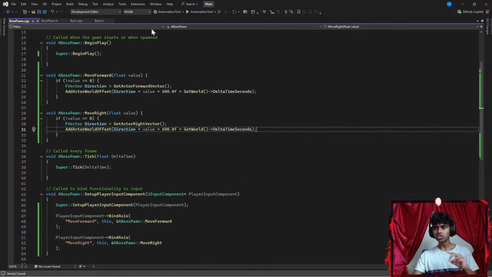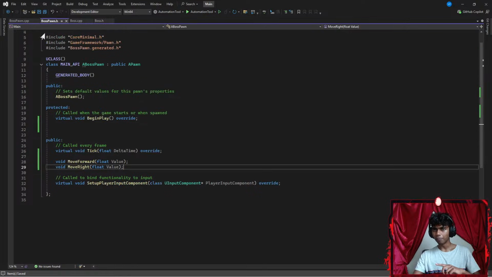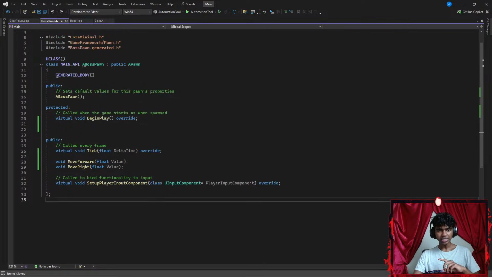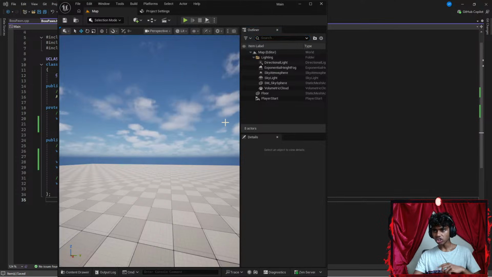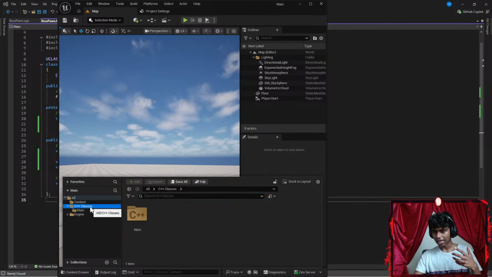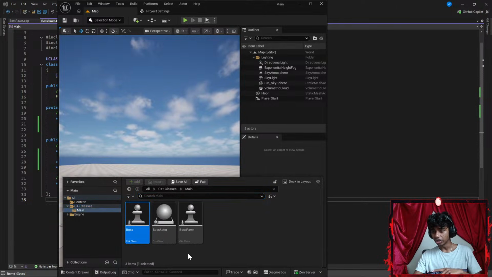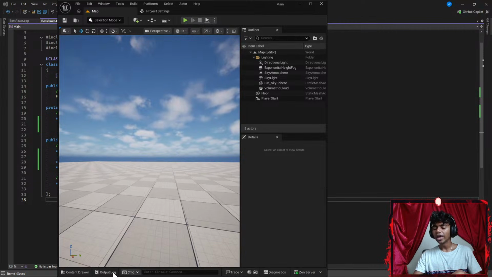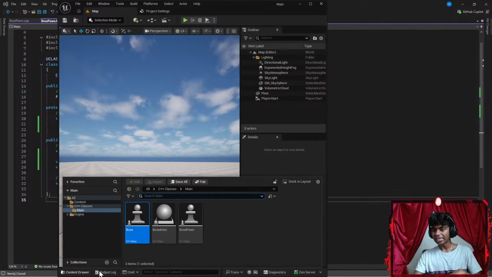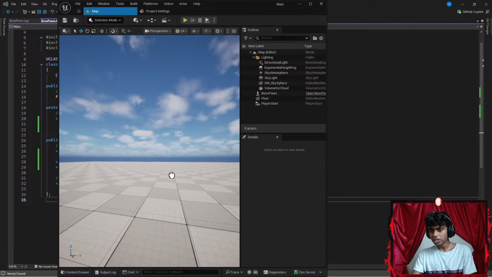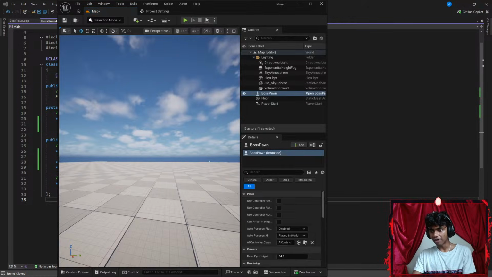Now, I need Control S to save the code and then check if my boss spawn header files are saved. Okay, it is saved. Let's go to my Unreal Engine here. I'm going to go to my content drawer. Let's go to my classes. In my classes, I have a pawn here. I have a boss pawn. Wait, in that case, I already had my boss pawn. Might as well get my boss pawn actor here. There we go. Now I have my boss pawn all the way up here.